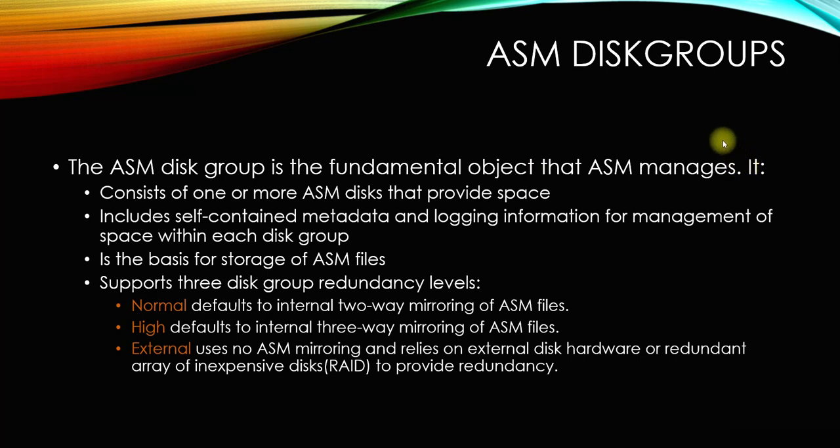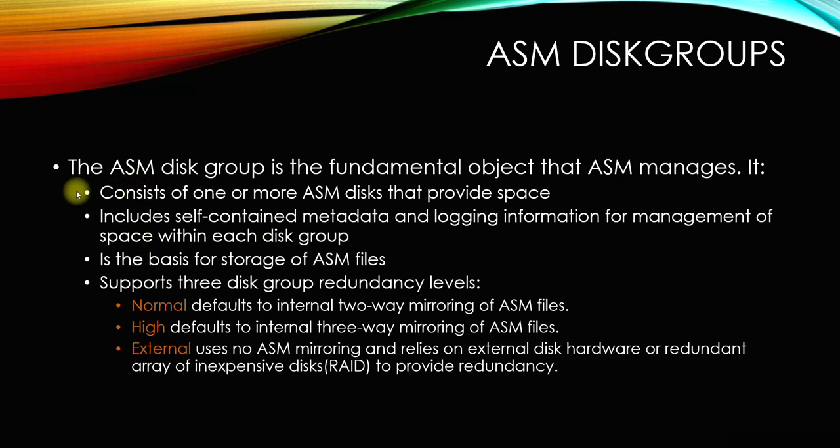The ASM instance actually manages this ASM disk group. So the ASM instance is a pathway. If an Oracle database instance wants to connect through the disk group, finally to the data files sitting underneath it, then the ASM instance is the pathway. It will take you to the disk group, finally to the disk, and to the location where the file is sitting physically.